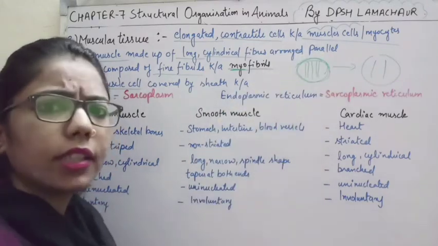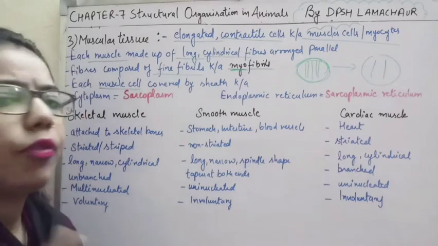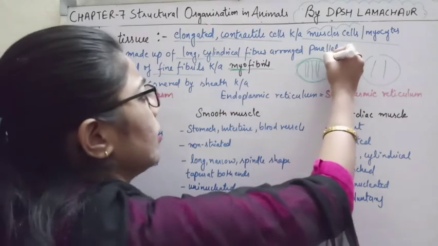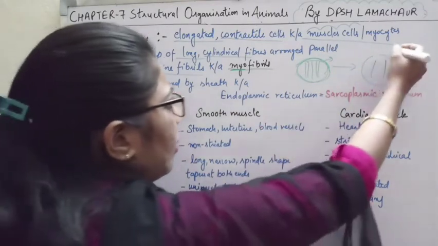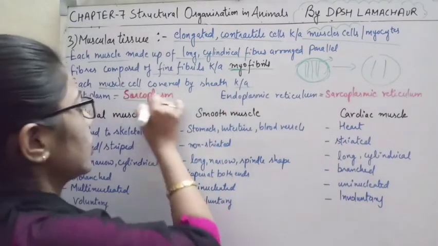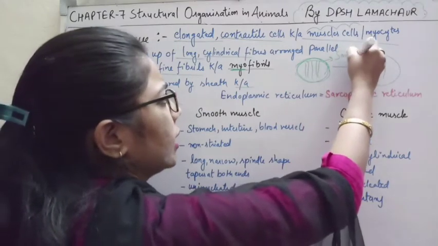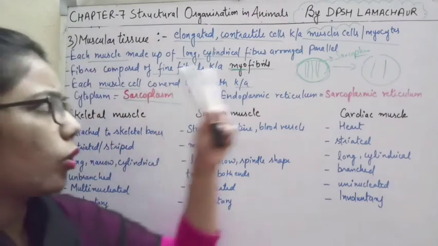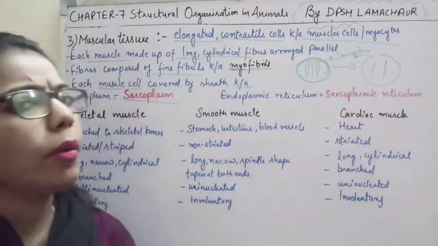In a general cell, the membrane covering the cell is the plasma membrane. But here the membrane which is covering the muscle cell is known as the sarcolemma, which is just like a plasma membrane, but in a muscle cell the plasma membrane has this special name.